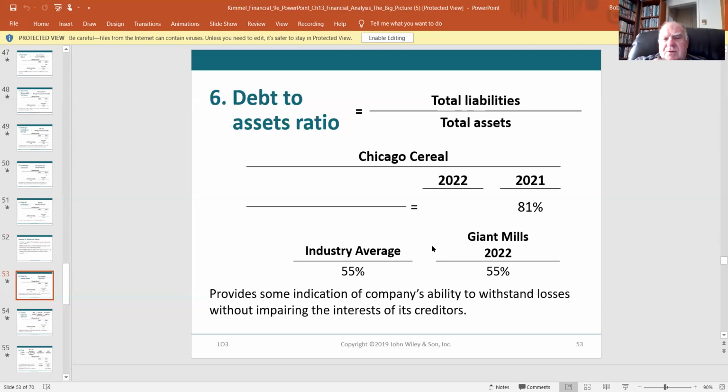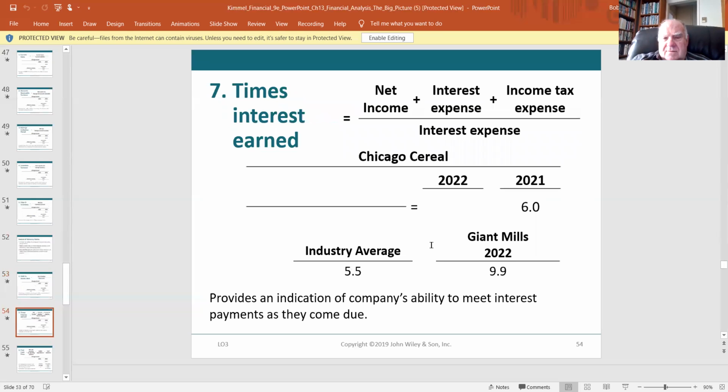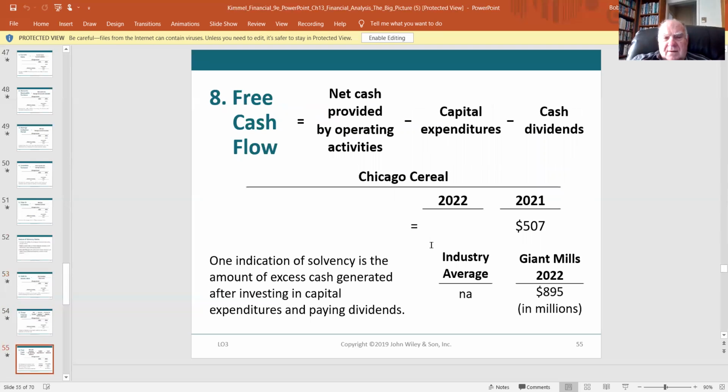Debt to assets, that's always an important one. How much are we financing the business? Times interest earned. Shows you how much they're financing and their ability to pay their interest expense. Free cash flow, we went over this already. It's the net cash from operations minus capital expenditures and cash dividends.